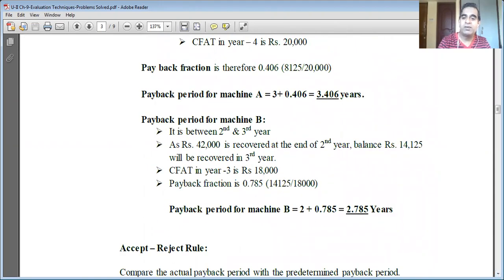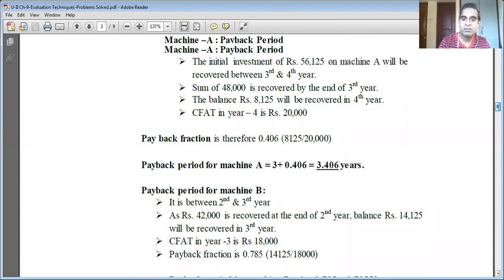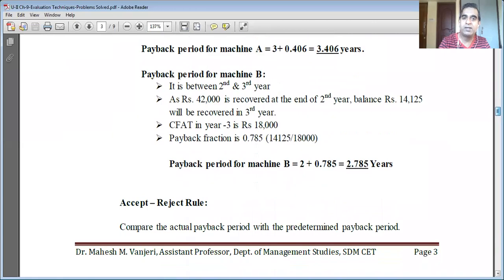For machine B, one minute, let me try if I can display both. Okay, not possible. I'll leave it.